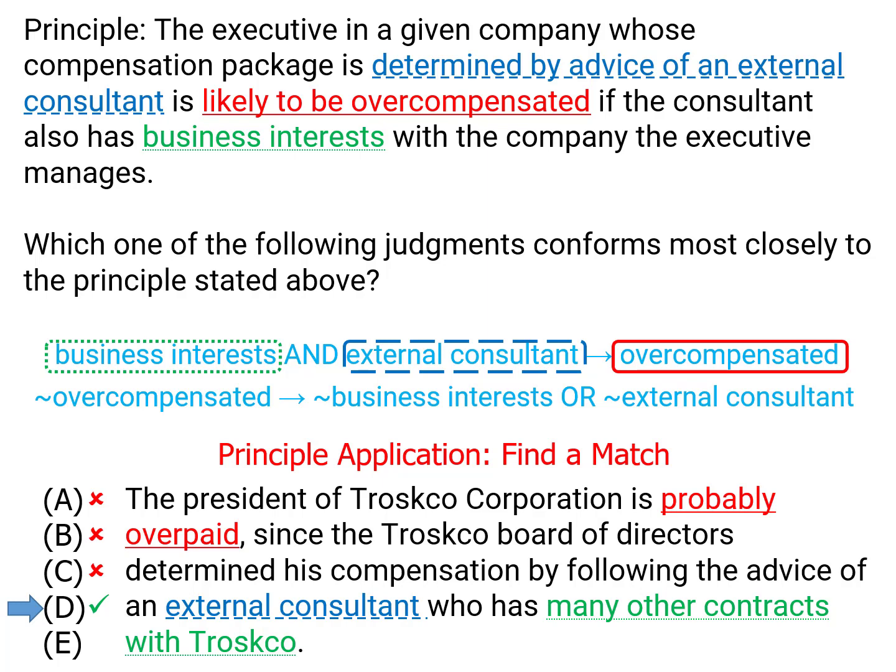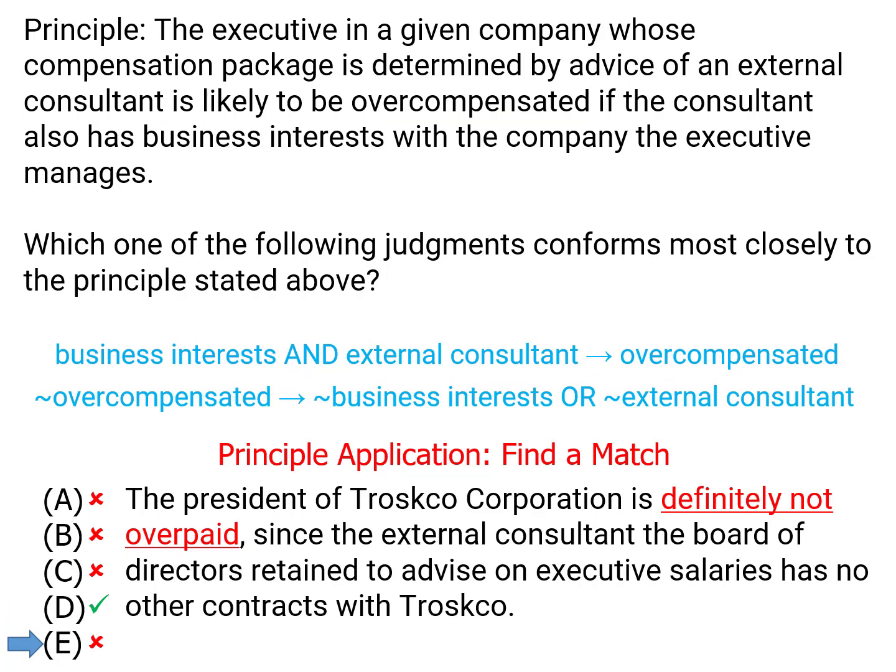What's wrong with E? E tells us he's not overpaid, and as we said before, this rule won't help us learn who isn't overpaid. It'll only help us learn who is. So answer choice D was our answer.